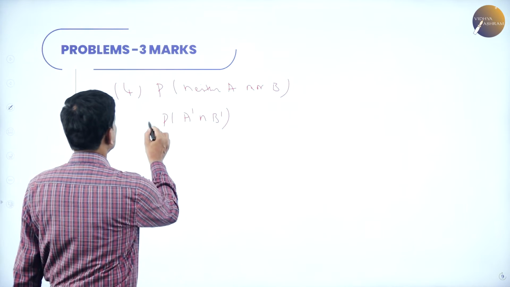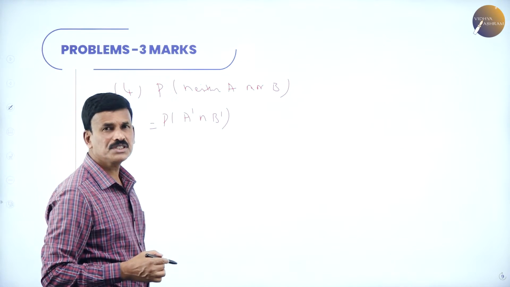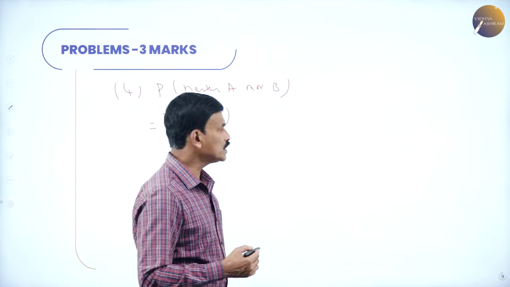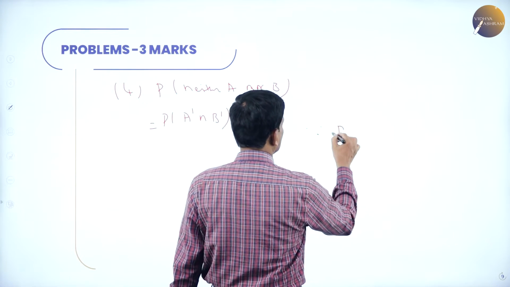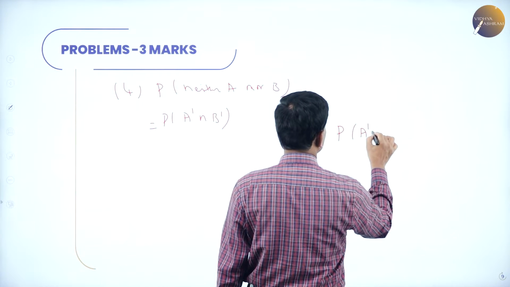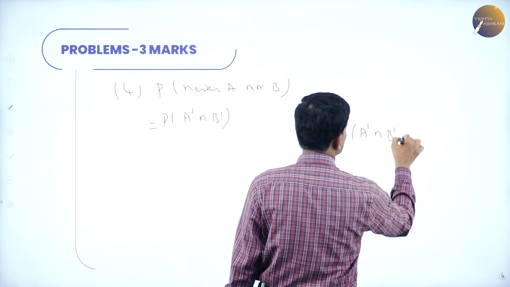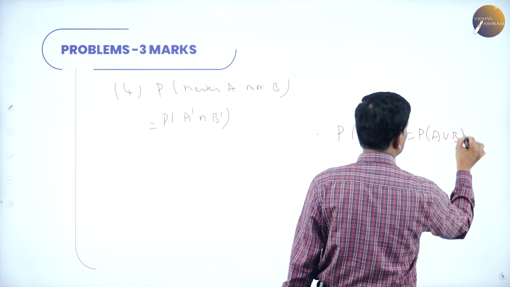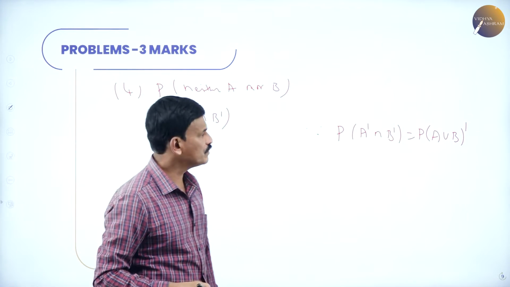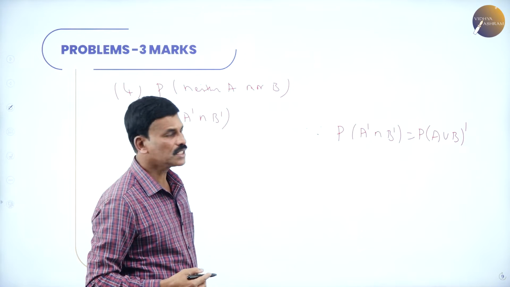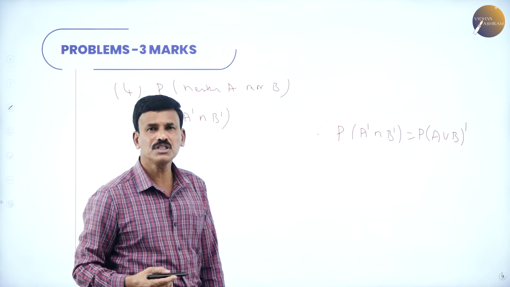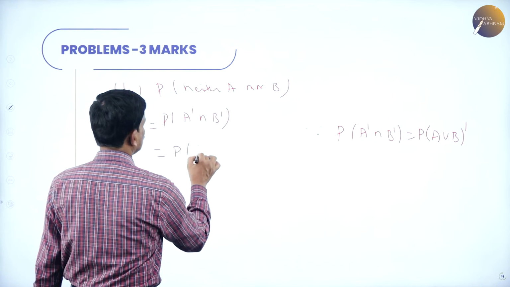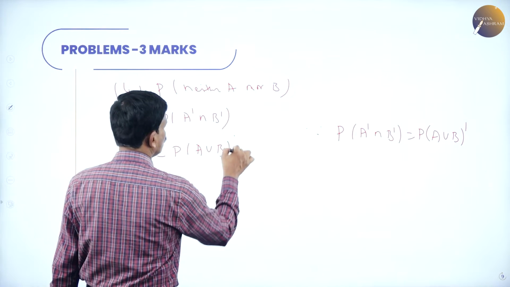That is nothing but probability of A dash intersection probability of B dash. So we know this, since probability of A dash intersection B dash is also equal to probability of A union B whole dash. The complement of this, A dash intersection B dash is equal to probability of A union B whole dash.